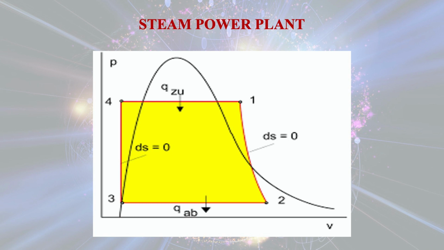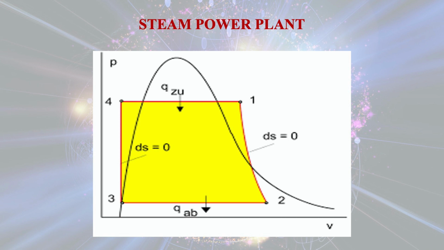So here 1 to 2 is the work done by the turbine, and 2 to 3 is a constant pressure heat rejection in the condenser, and 3 to 4 is the pump work, and 4 to 1 is the heat input to the working fluid in the boiler.